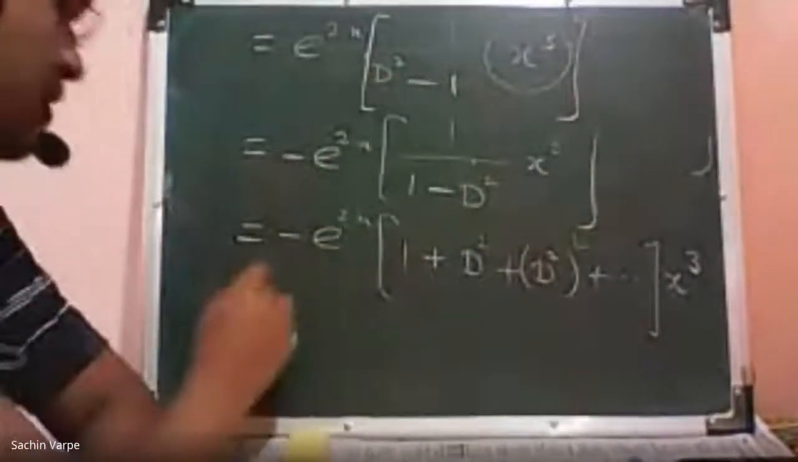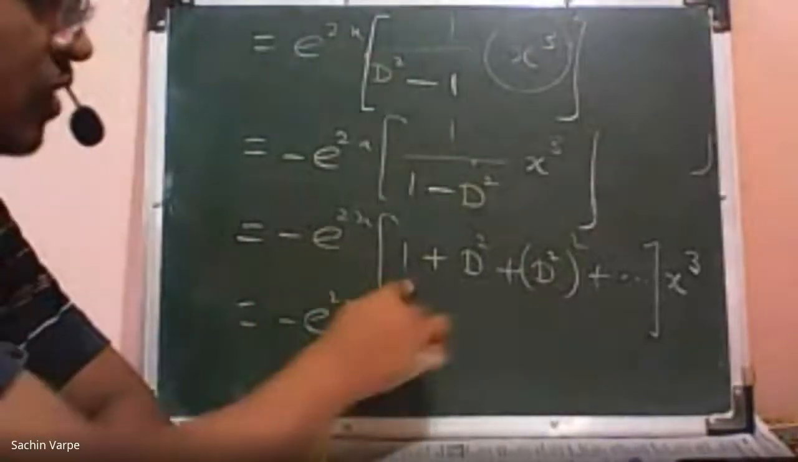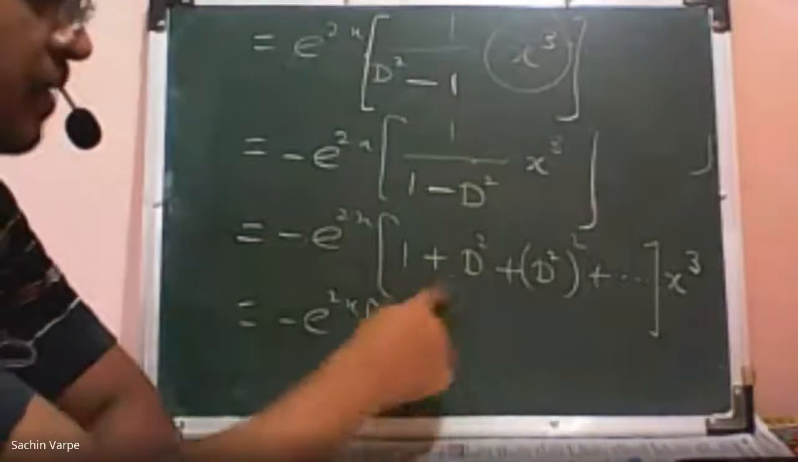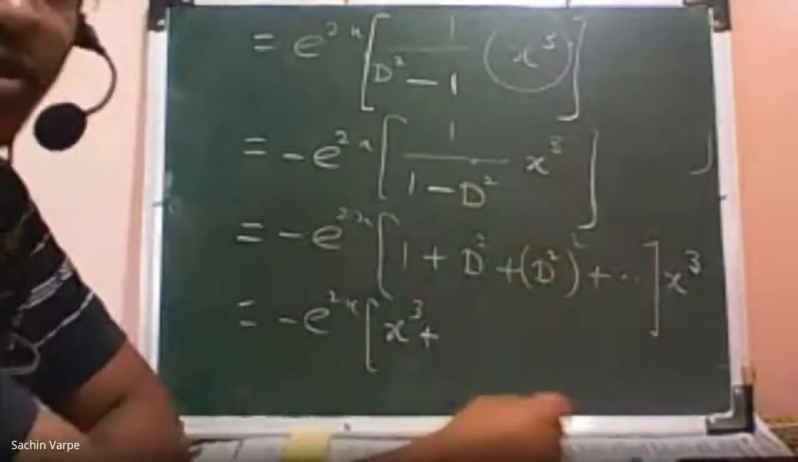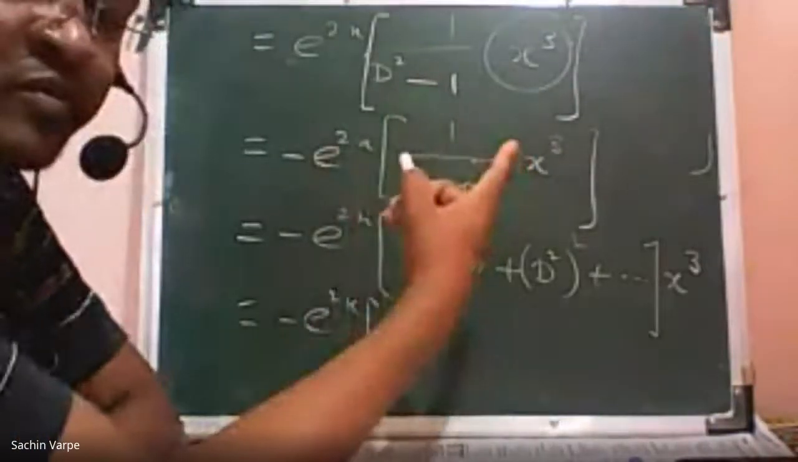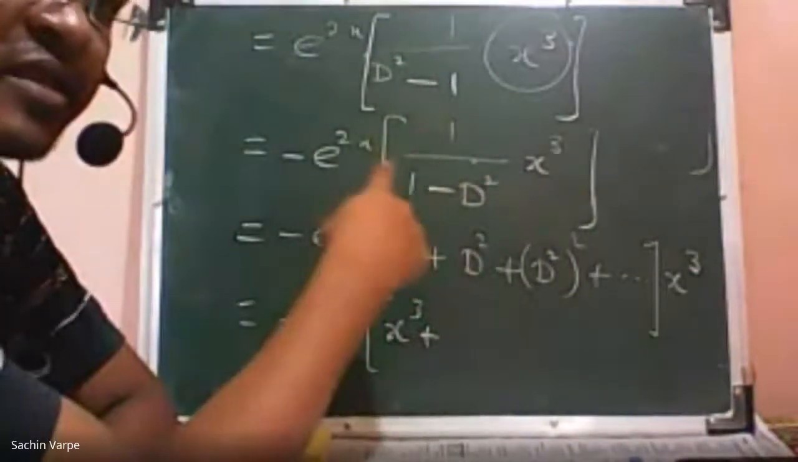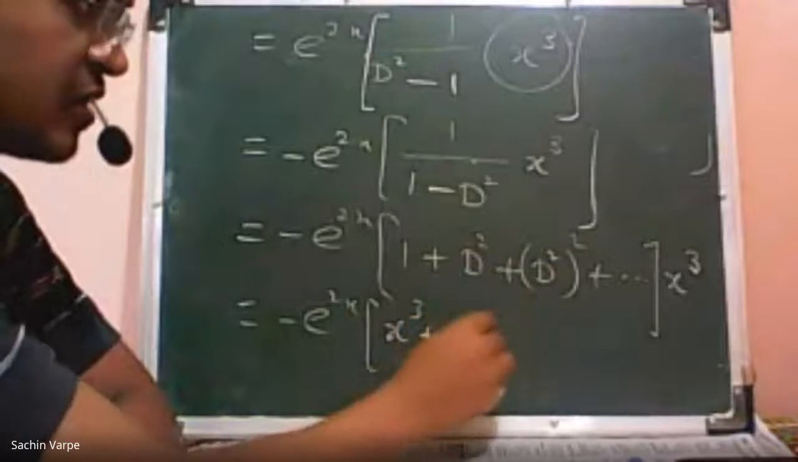So here minus e raised to 2x into 1 of x cube is x cube plus D square of x cube. What is D square of x cube? D square means double derivative, isn't it? So D of x cube is 3x square. Again, its D will be 6x. So 6x.